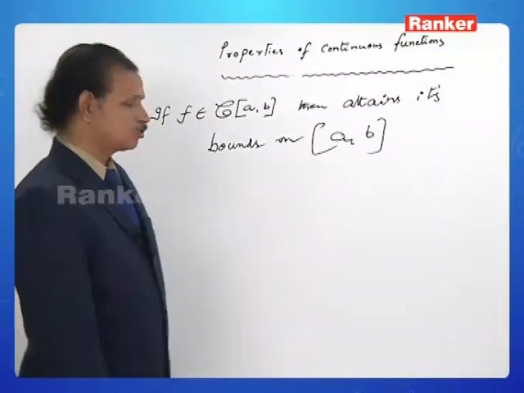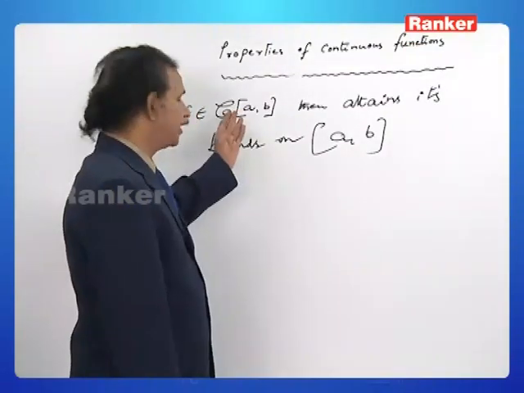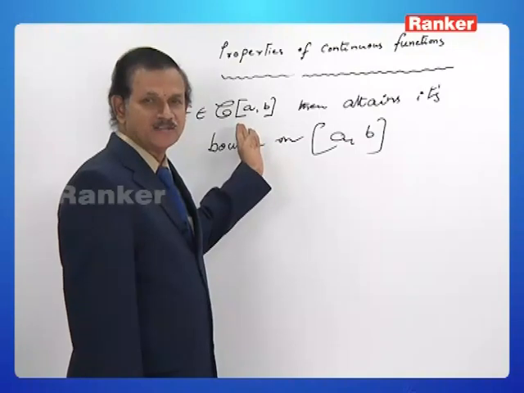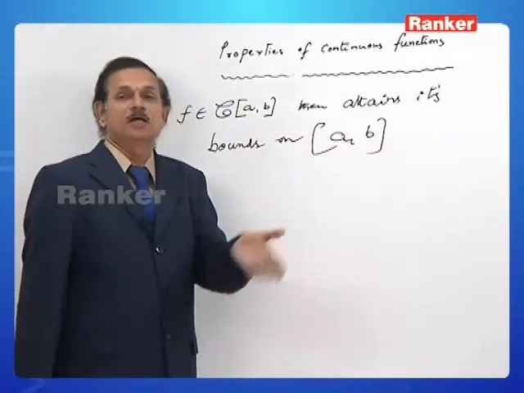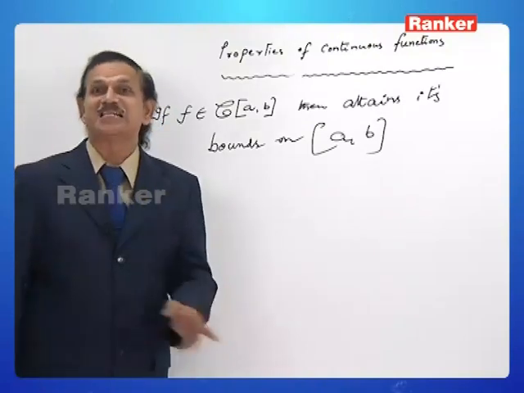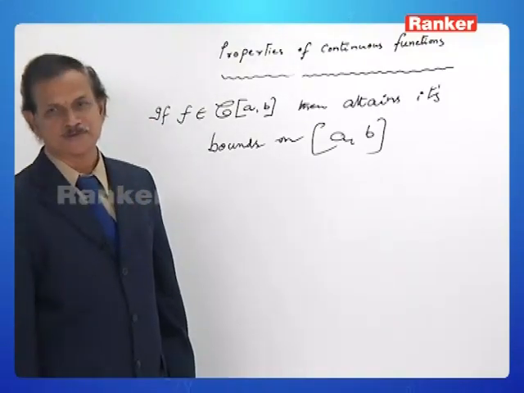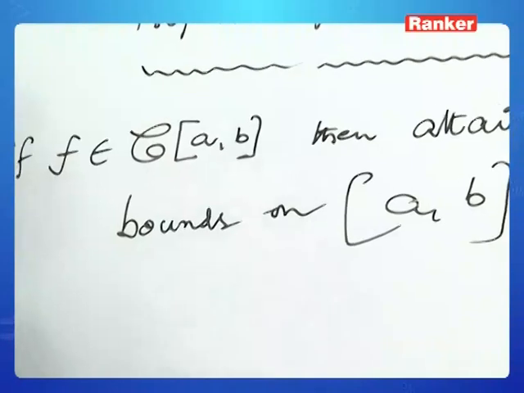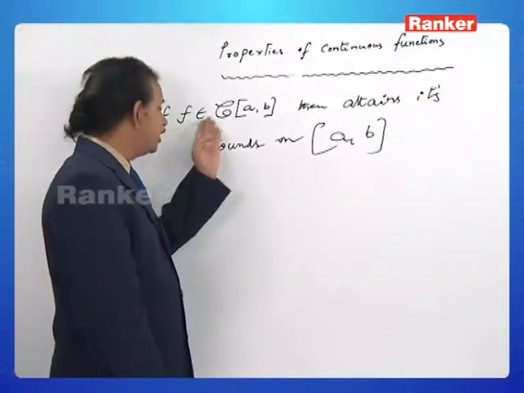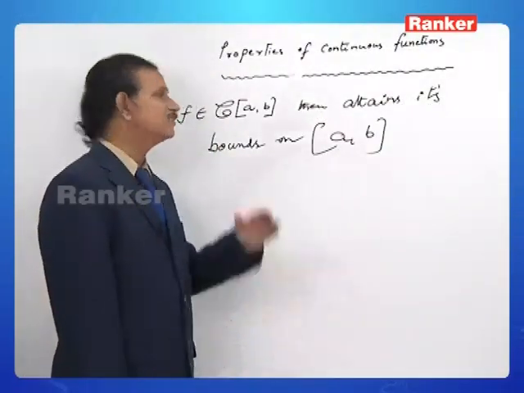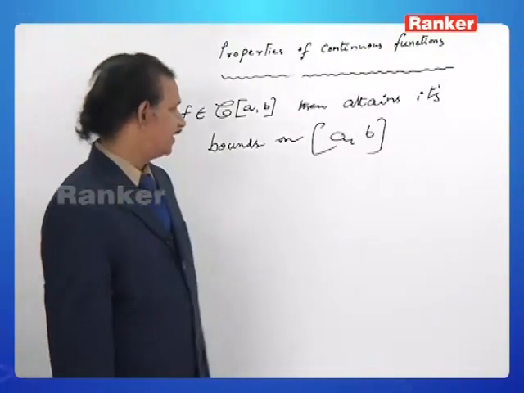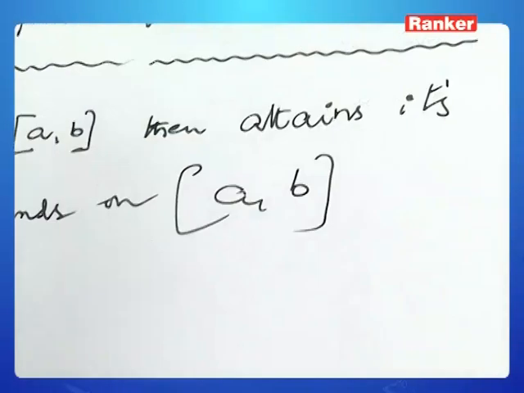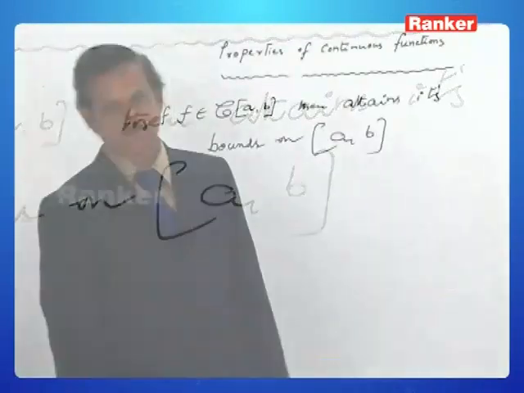If f belongs to C of [a, b], you might have recollected the matter about the symbol. It is nothing but the set of all functions which are defined on the closed interval [a, b] such that they are continuous on the closed interval [a, b]. F belongs to that means f is continuous on that closed interval. Then it attains its bounds on the closed interval [a, b].